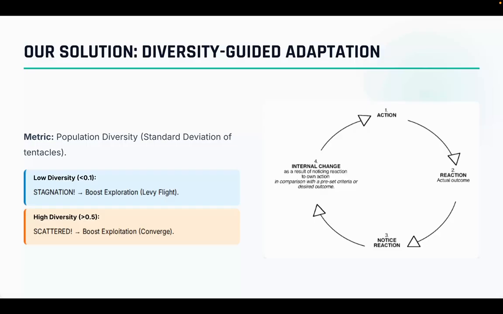If diversity is too low, less than 0.1, we are likely stuck in a local optimum. We call this stagnation. The algorithm automatically triggers an emergency eject. It boosts the Levy flight probability to force the tentacles to fly apart. And if the diversity is high, that is, greater than 0.5, we are scattered. We call this convergence mode. The algorithm increases the social learning factor to pull the tentacles together towards the best spot. So these are the two cases based on the diversity value. This makes the algorithm self-aware.